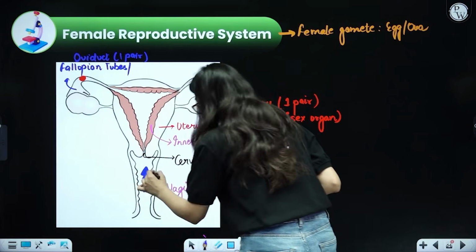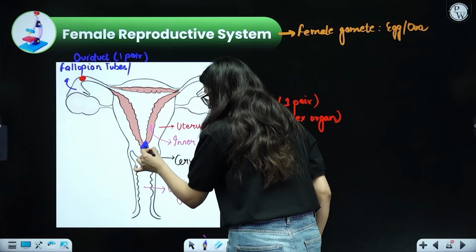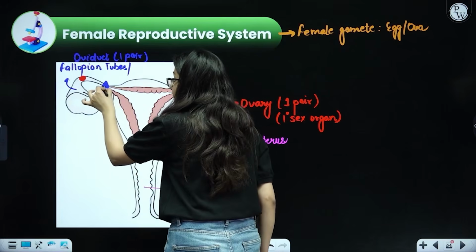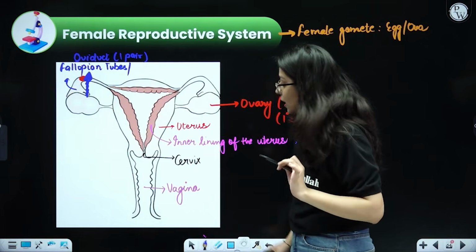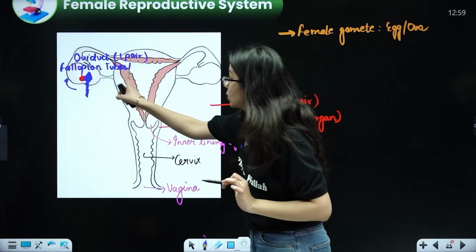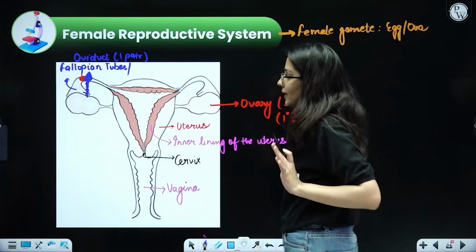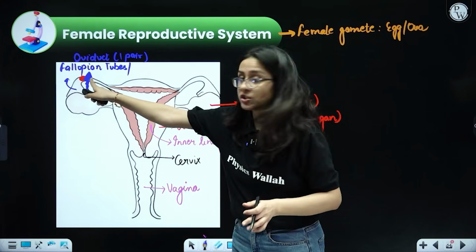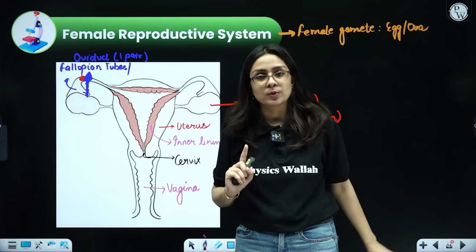This is the sperm. It has entered the female body from the vagina. It will move through the cervix. It will move through the uterus. Then it will move through the fallopian tube and ultimately reach the egg. Right? So this is how the sperm reached from the vagina to the fallopian tube. Got my point? It is also to be remembered that there is not just one sperm. There are so many sperms that enter, but only one comes and fuses with the egg.